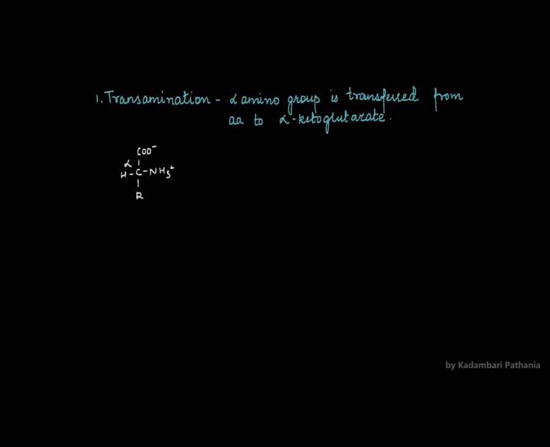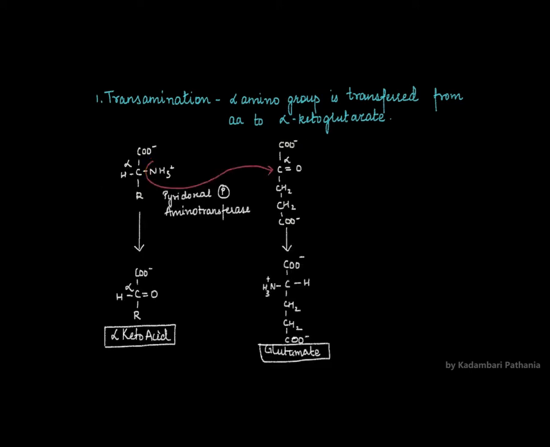Okay, so there will be an amino acid and there will be alpha ketoglutarate. Now from this amino acid, this group has to be removed. This group is removed by the action of aminotransferase, and a prosthetic group attached with it is pyridoxal phosphate, also called PLP. This is pyridoxal phosphate. Now with the help of aminotransferase, this amino group will be transferred to the alpha carbon of alpha ketoglutarate.